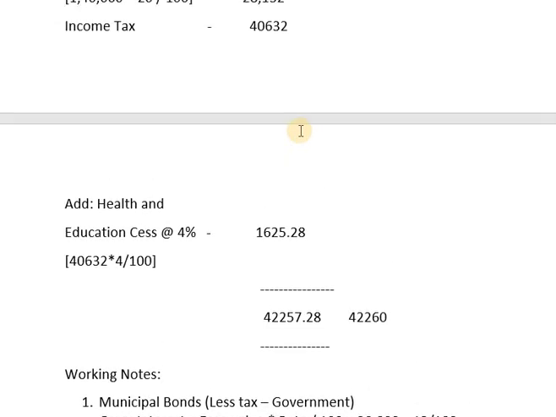So adding income tax 40,632 and health and education cess 1,625.28, the total income tax of the assessee is 42,257.28 paisa, which is rounded off to 42,260. Therefore, the tax liability is 42,260.